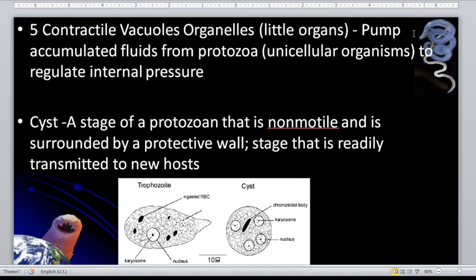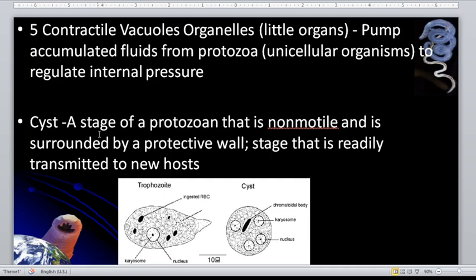So this is slide number 5, contractile vacuoles, organelles. These are little organs that pump accumulated fluids from protozoa, which are unicellular organisms, to regulate the internal pressure.